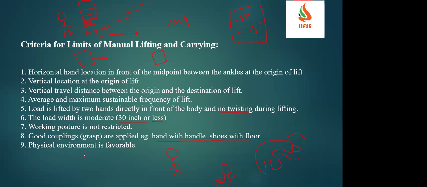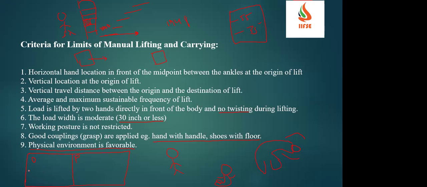Then physical environment is favorable. What is meant by physical environment? Physical environment means where you are working. For example, I can say I am working in a production area. So here, what all parameters will be there? Favorable means it is comfortable. If you see an office, here I'll take, it is in an office space, this is in a production space. How will you say it is favorable?